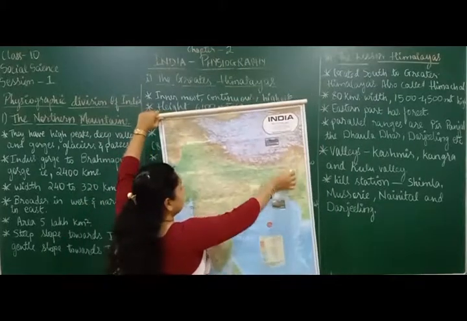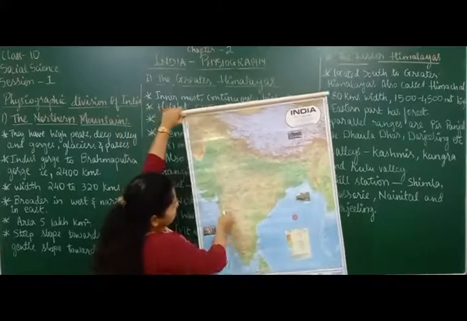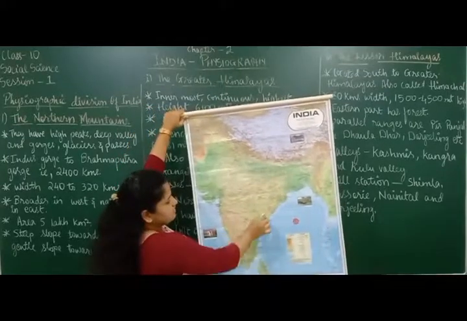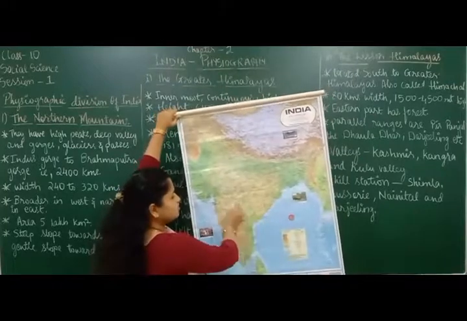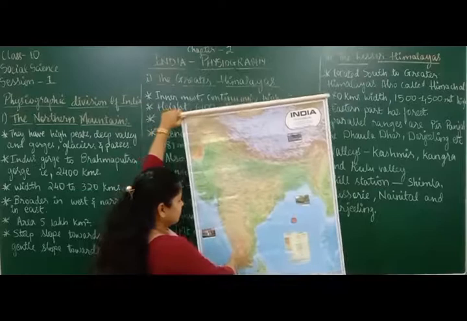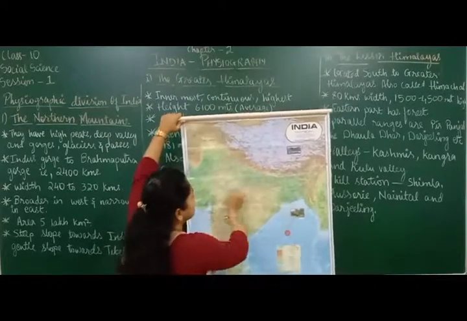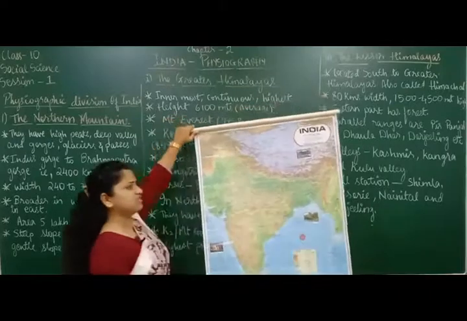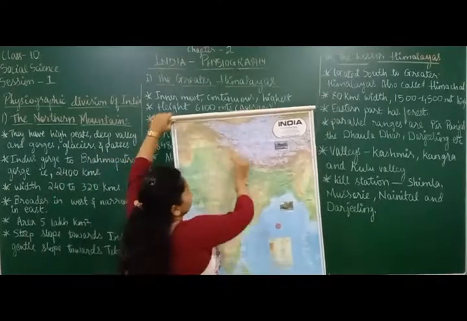This brown color is nothing but mountain ranges. Also we have some mountain ranges here. These are the Western Ghats, and these are the Eastern Ghats. Those in the east are Eastern Ghats, those in the west are called Western Ghats, and these are the northern mountains. Also we have plains here. All that we are going to learn in this chapter. First let's start off with the northern mountains.